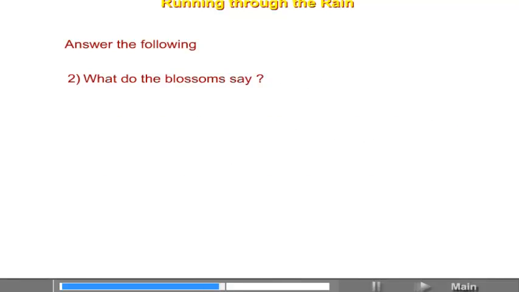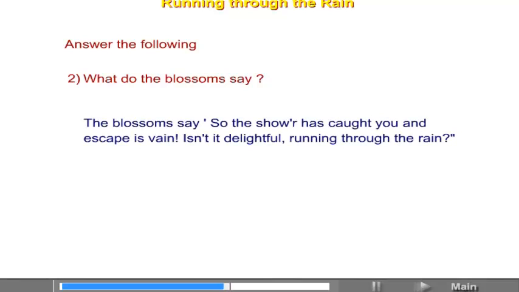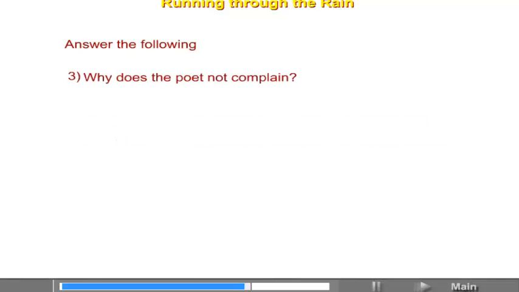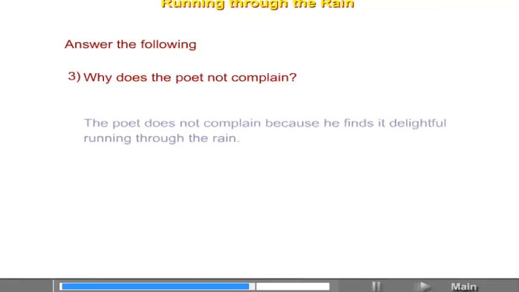What do the blossoms say? The blossoms say, so the shower has caught you and escape is vain. Isn't it delightful running through the rain? Why does the poet not complain? The poet does not complain because he finds it delightful running through the rain.